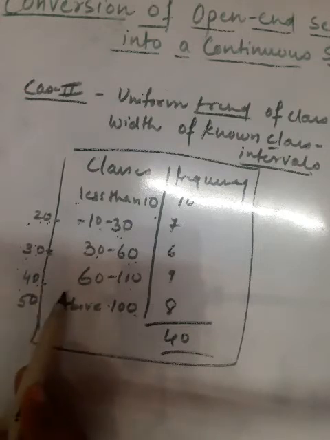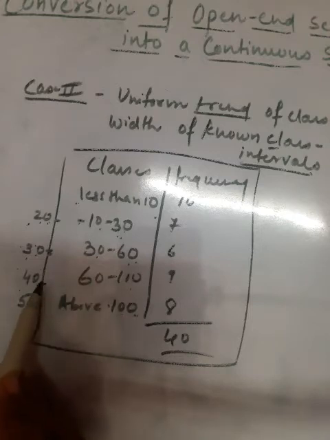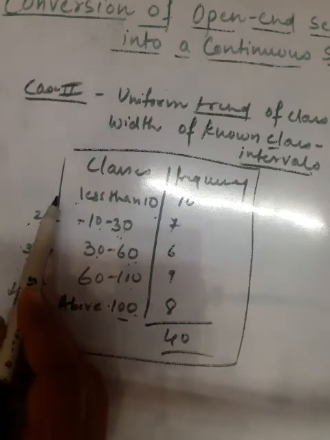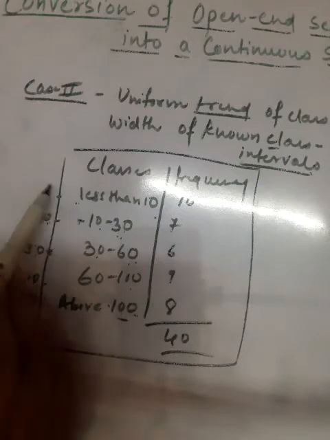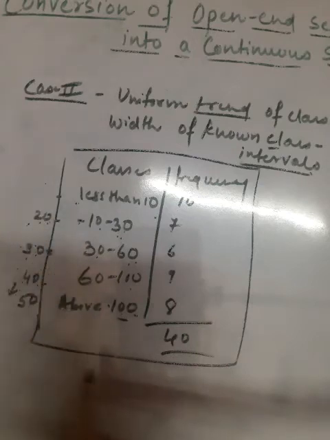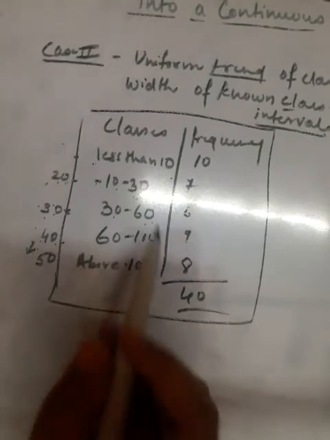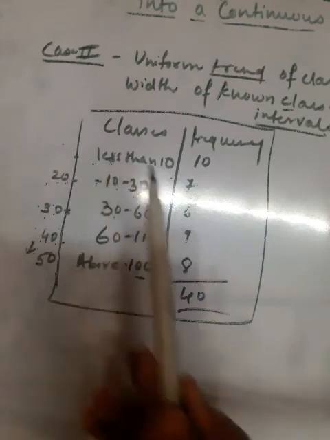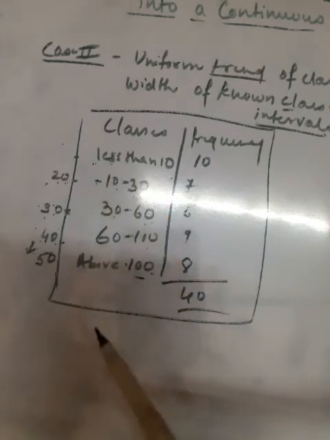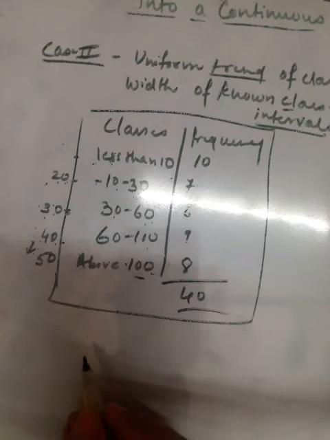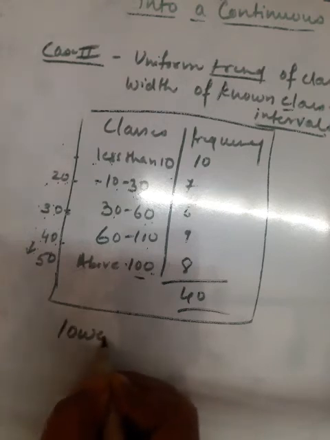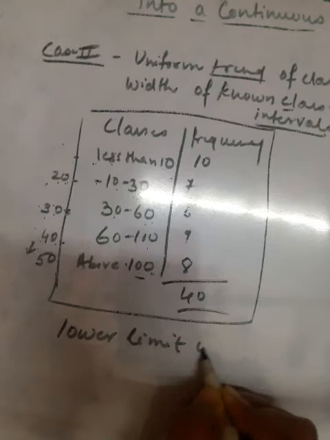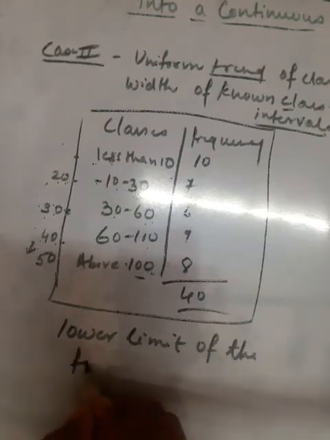So on the basis of assumption, the next width should also rise by 10, and here also less than 10. So what is the lower limit of the first class and the upper limit of the last class? I'm writing over here the lower limit of the first class interval.